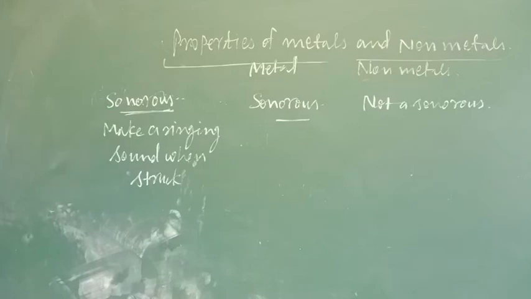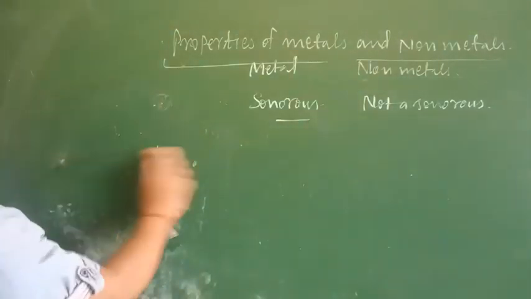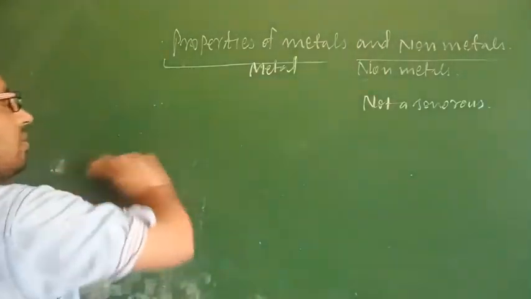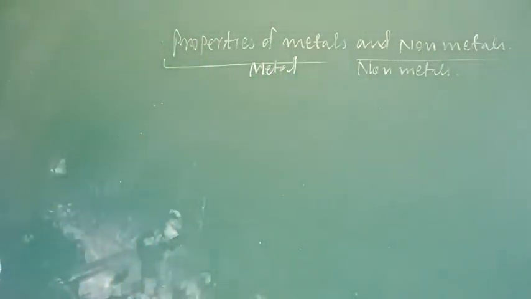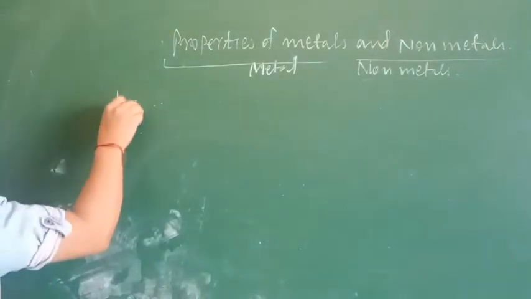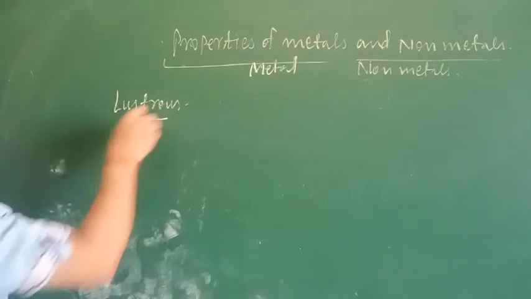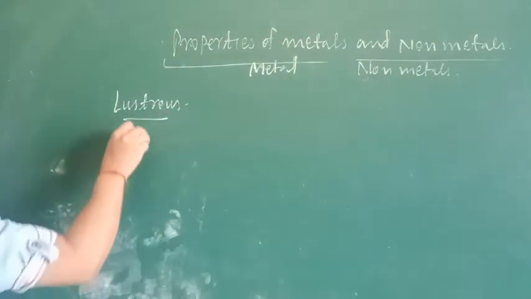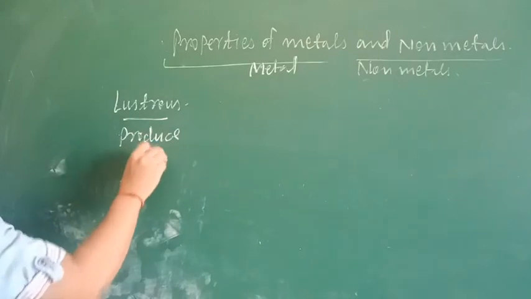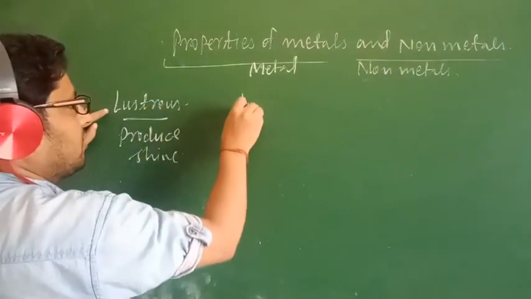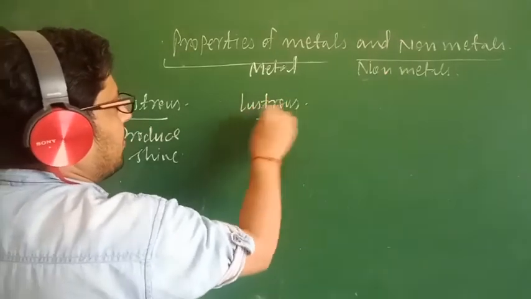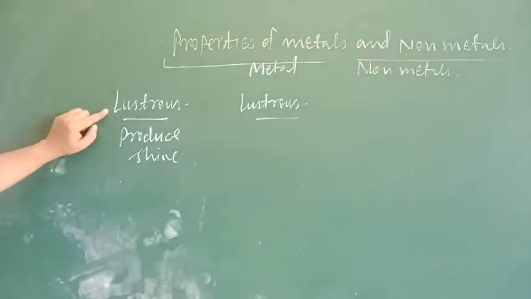After that, the next property is lustrous, whether they produce shine or not. Lustrous means producing shine. So metals are lustrous, that means they will produce shine, whereas non-metals are dull. They are not producing shine. Dull means they are not lustrous.